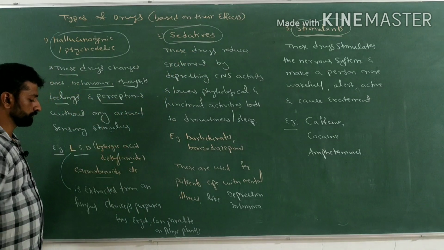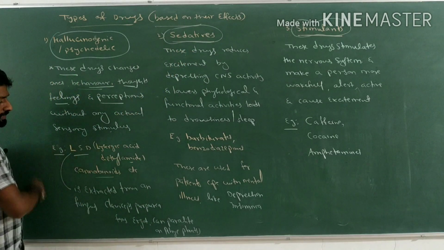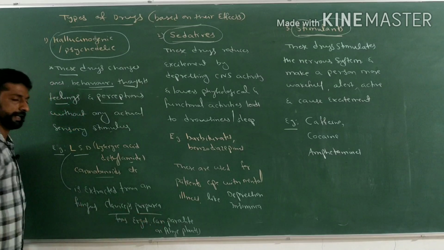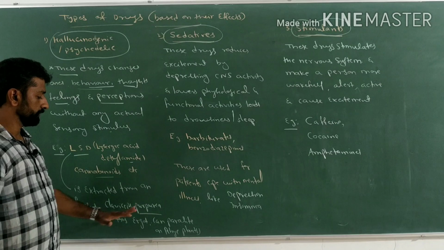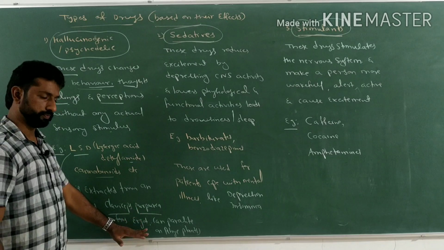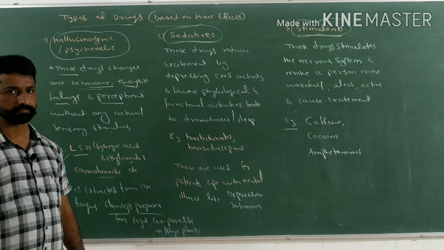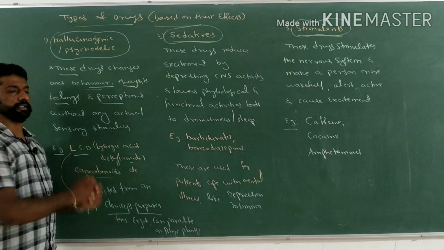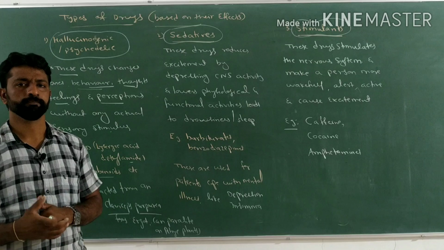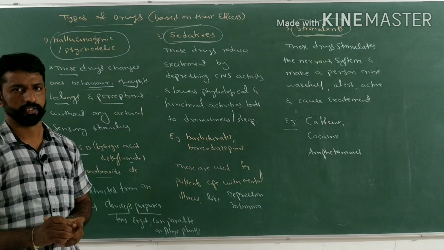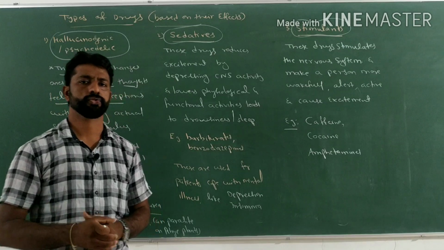Is it clear? Okay. So LSD is extracted from a fungus. What is the name of that fungus? Claviceps purpurea, which forms an ergot, which is a parasite on rye plants. Like that, there are so many drugs obtained from flower parts or flowering plants and other sources